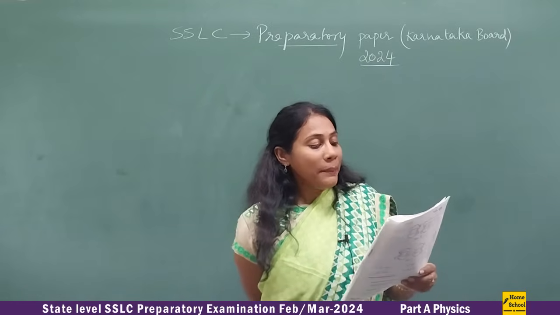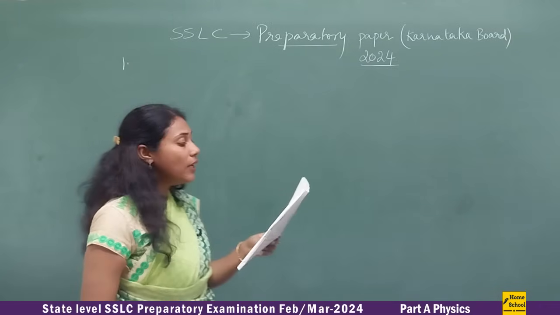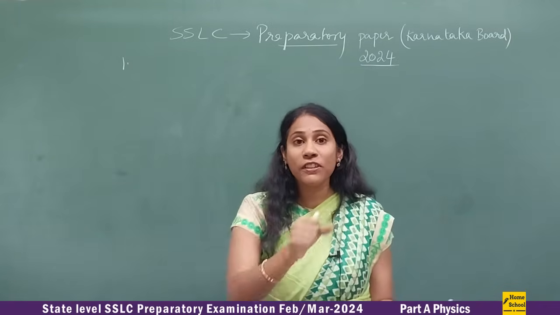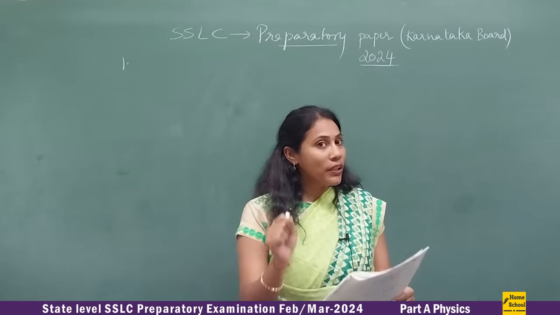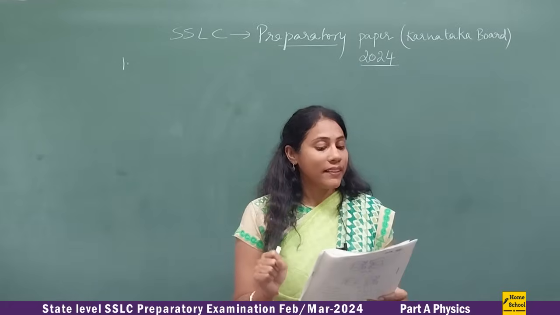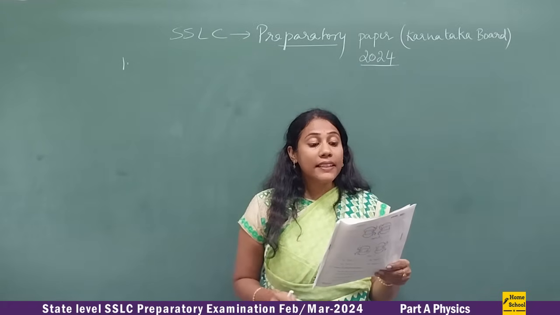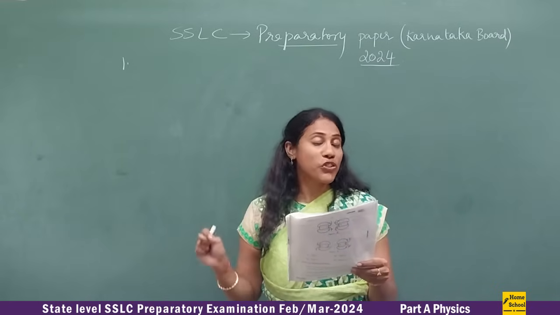Okay, so coming to question number 1, hope everybody has a question paper with you. If you are a Karnataka board student, please have a question paper with you, and let's start. The color of the white light spectrum that bends the most is.